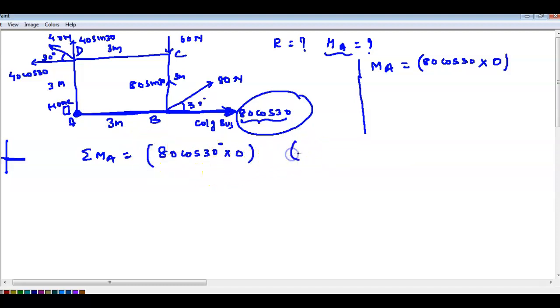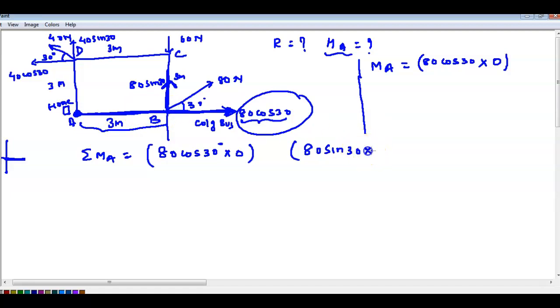Next, consider this force, 80 sin 30. 80 sin 30 is going in this direction, right? So what I said, force is your college bus. This college bus is going on this route, and it can go only straight here. So where do you have to come to catch the bus? Here you have to come, right? So how much do you have to travel? 3 meters.